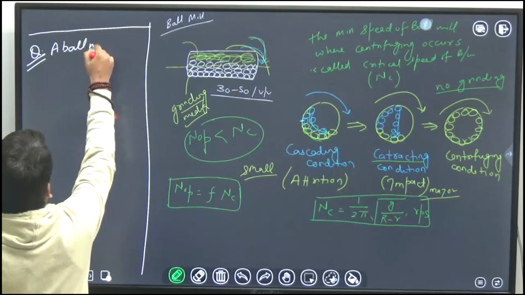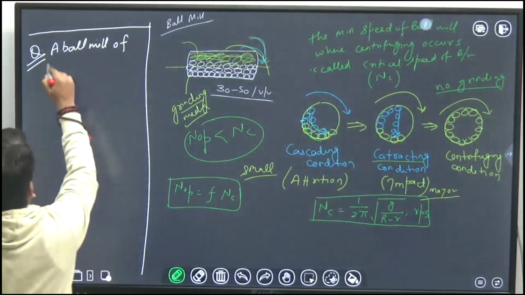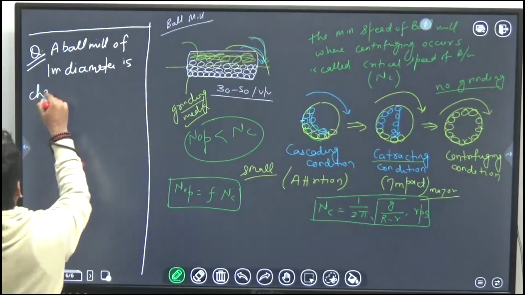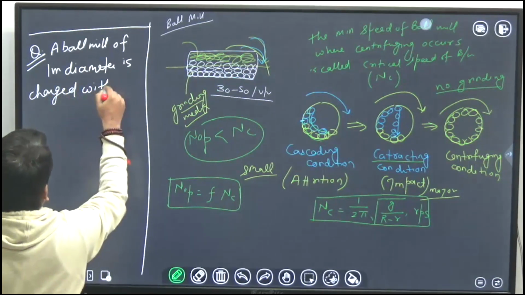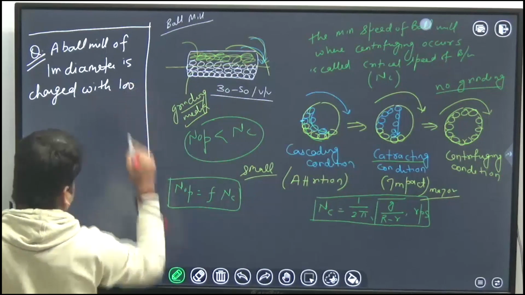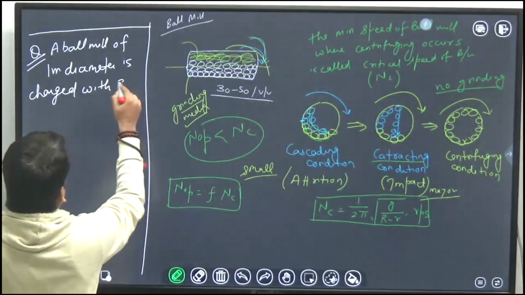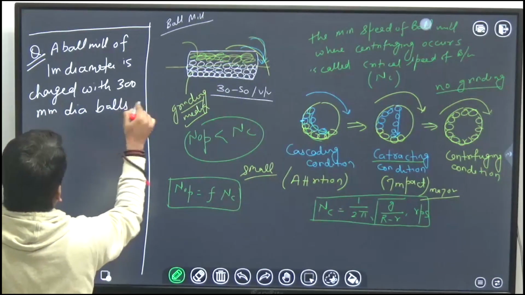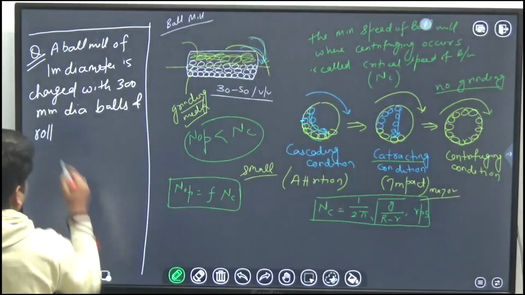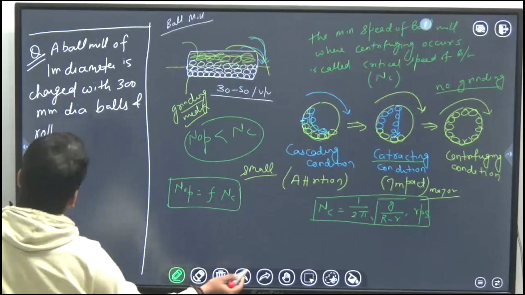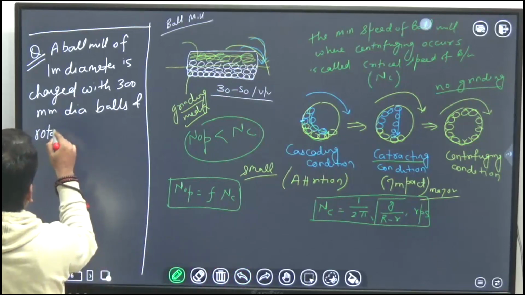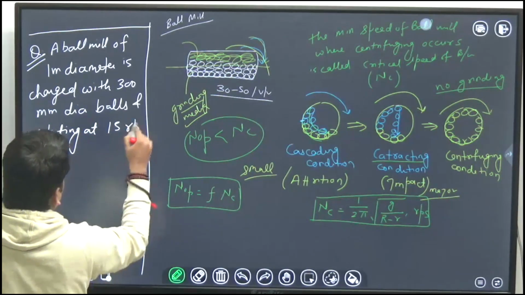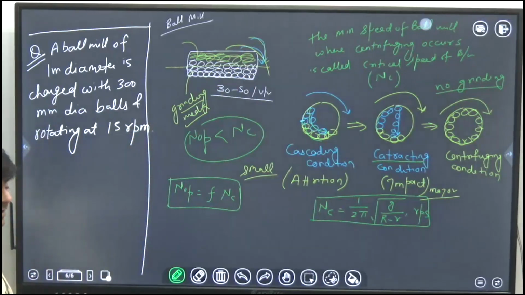So the question is: a ball mill of 1 meter diameter is charged with 300 mm diameter balls and rotating at 15 rpm.